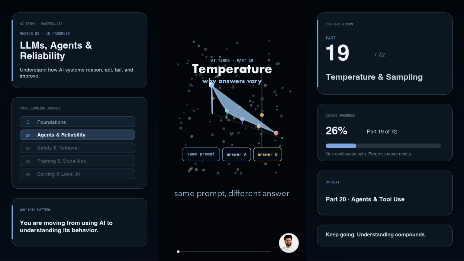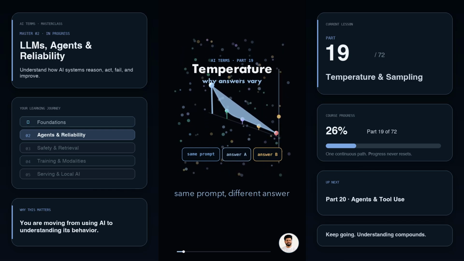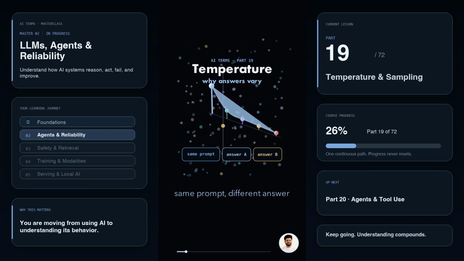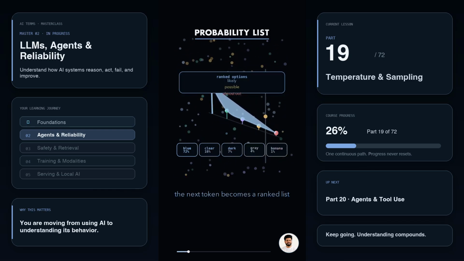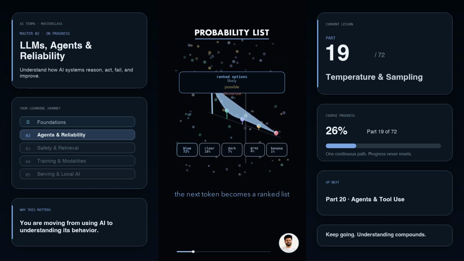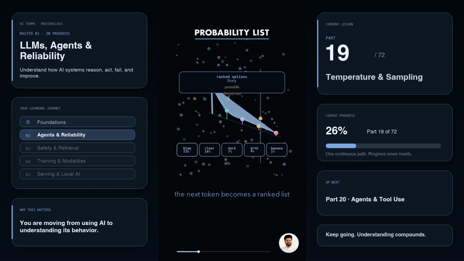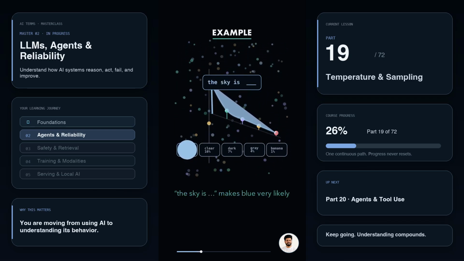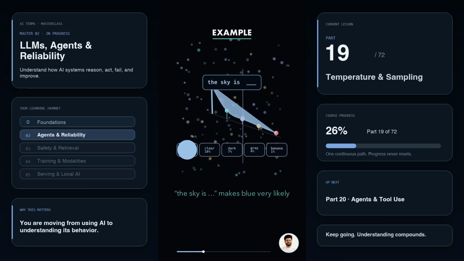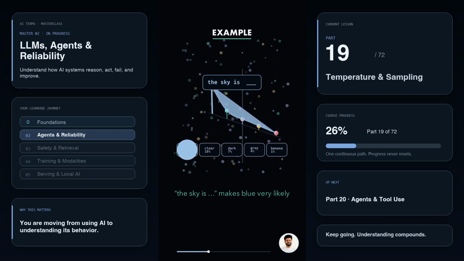Ask the same AI prompt twice, and the answer may change. Temperature and sampling are the reason. The model does not choose from every possible word equally. For the next token, it builds a probability list. Some tokens are very likely. Some are possible, but weaker. Some are almost out. If the sentence is, the sky is, the list might put blue near the top. It might also keep clear, dark, or gray lower down.